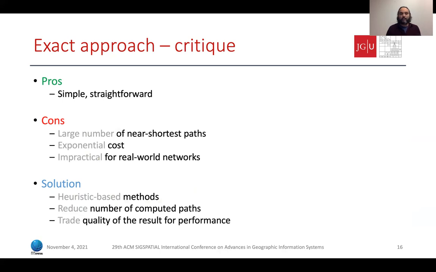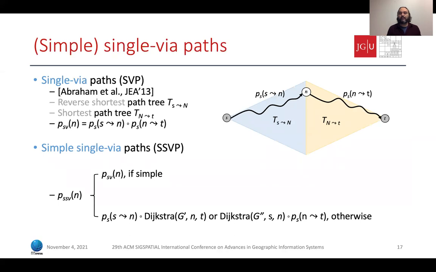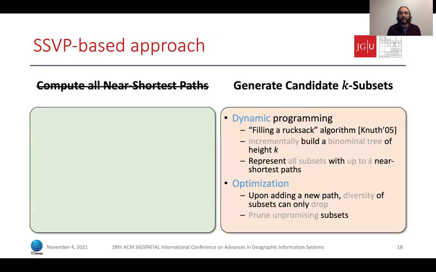So let's discuss the first idea towards this direction, which builds upon the concept of the single via paths. A single via path of a node n is a concatenation of the shortest path from S to n and from n to T. We extend this concept in case the single via path contains cycles, and we introduce the concept of simple single via paths, or SSVPs.